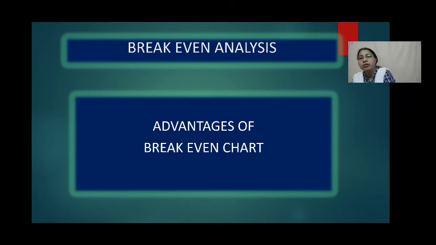What are the limitations of a break-even chart? If we see the limitations, the construction of a break-even chart is based on certain unrealistic assumptions. Hence, its usefulness is limited. The second one is that the break-even chart gives a static picture of the situation. If the conditions change, it becomes outdated. We are assuming that conditions are always the same, static. They are not changing at all.